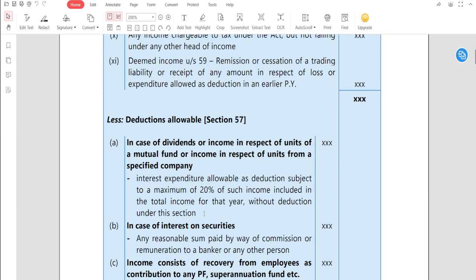So if you have incurred any expenditure, you need to remember that you are going to get a 20% benefit of that. Only 20% expenditure will be allowed with respect to this. In case of interest on securities, any brokerage or commission you paid will be allowable as deduction. If you earned any interest on securities, any reasonable sum paid by way of commission or remuneration to a banker or any other person will get the benefit.